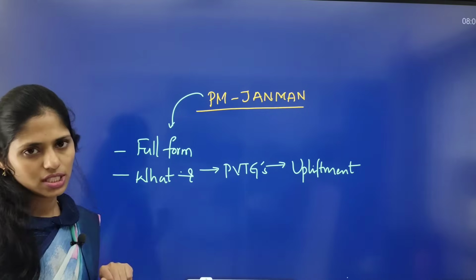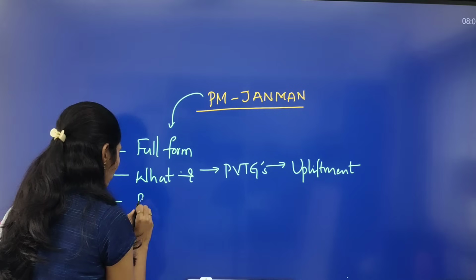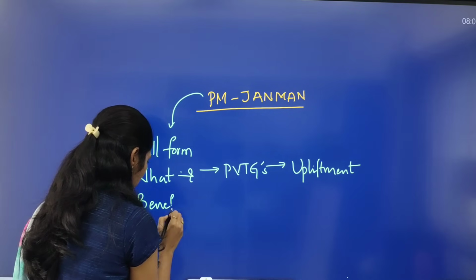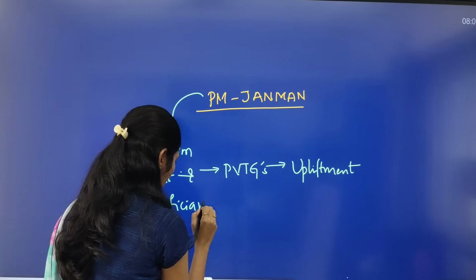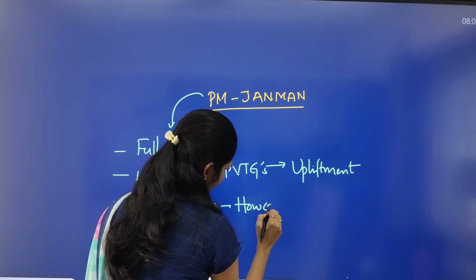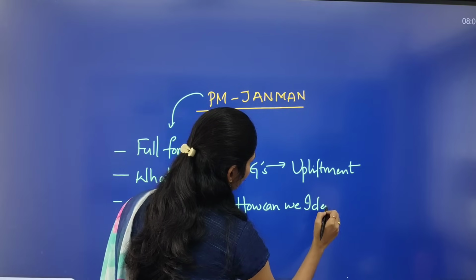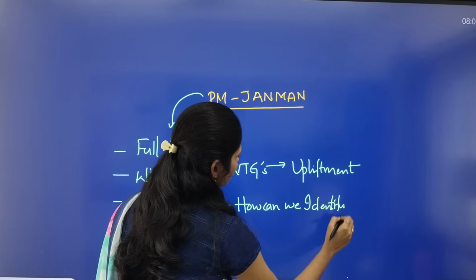So you have to know what these PVTGs are as well. And you have to see who are the beneficiaries and how can we identify the beneficiaries.